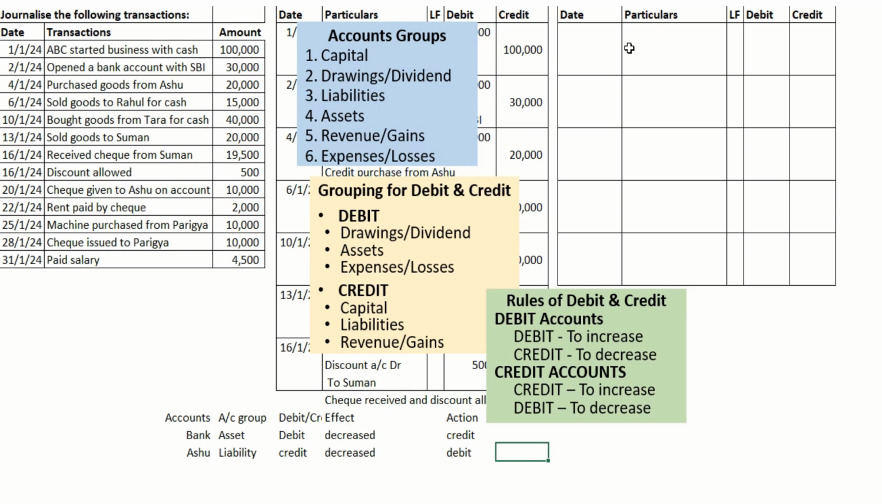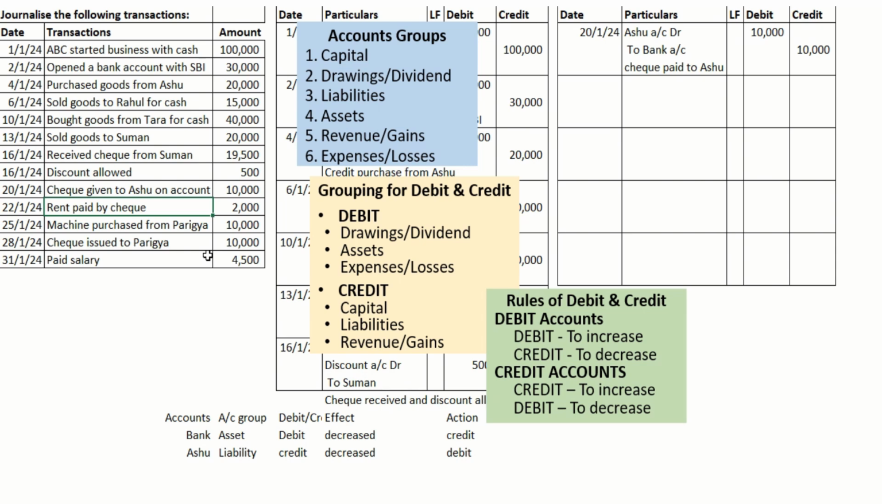So the entry will be: 20th Jan. Debit aspect was Ashu account. How much check amount? It was 10,000, to bank account. Check paid to Ashu.